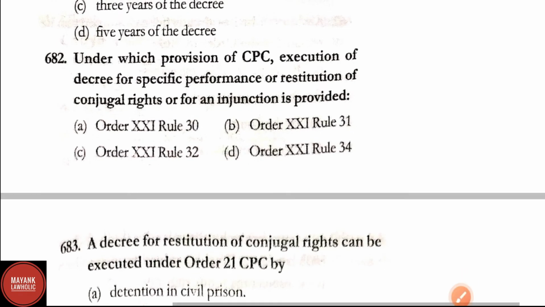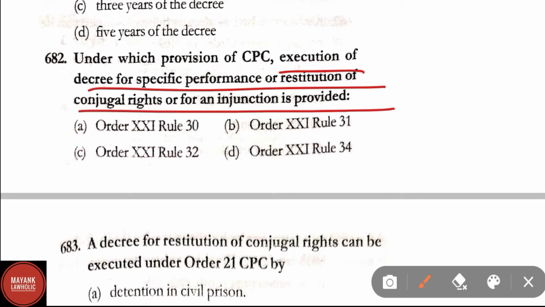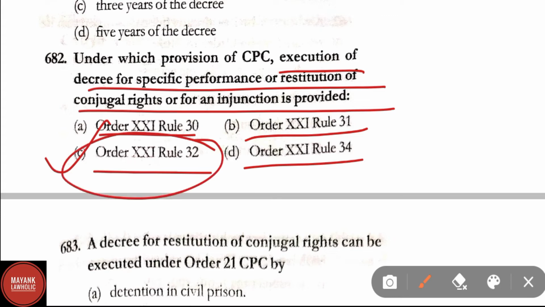Question number 682. Under which provision of CPC, execution of decree for a specific performance or restitution of conjugal rights or for an injunction is provided? Here options are Order 21 Rule 30, Order 21 Rule 31, option C Order 21 Rule 32, option D Order 21 Rule 34. Correct answer here is option C, that is Order 21 Rule 32 of CPC.